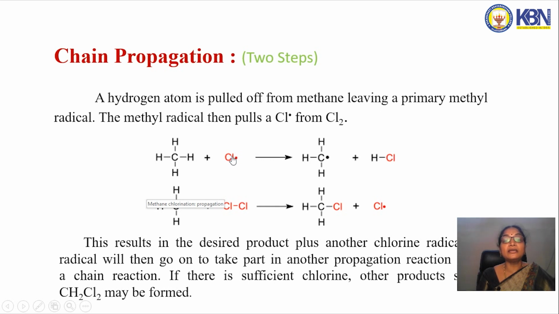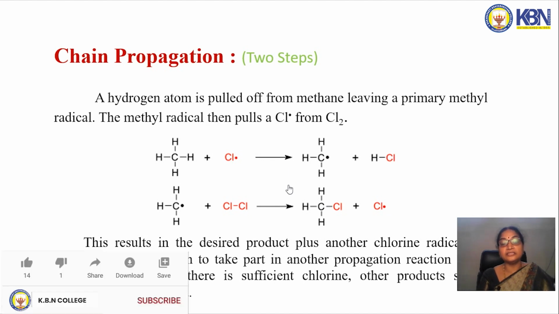This chlorine radical abstracts hydrogen from the methane and gives methyl radical plus HCl. Then this methyl radical reacts with the chlorine molecule and abstracts chlorine from it, giving methyl chloride or chloromethane plus a chlorine radical. So these 2 steps take place in a series.